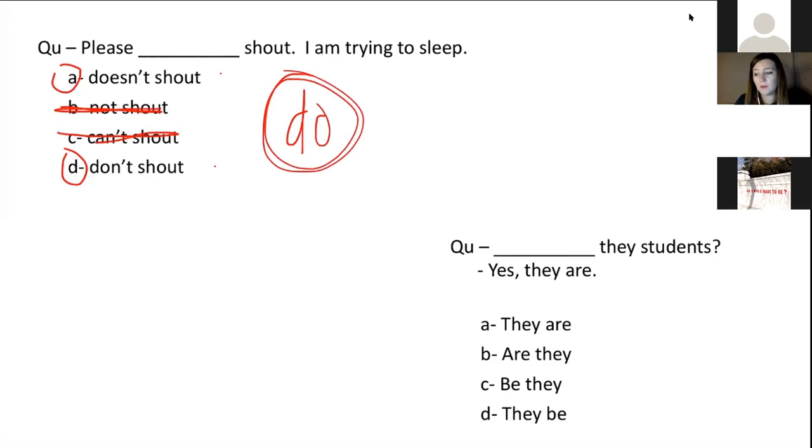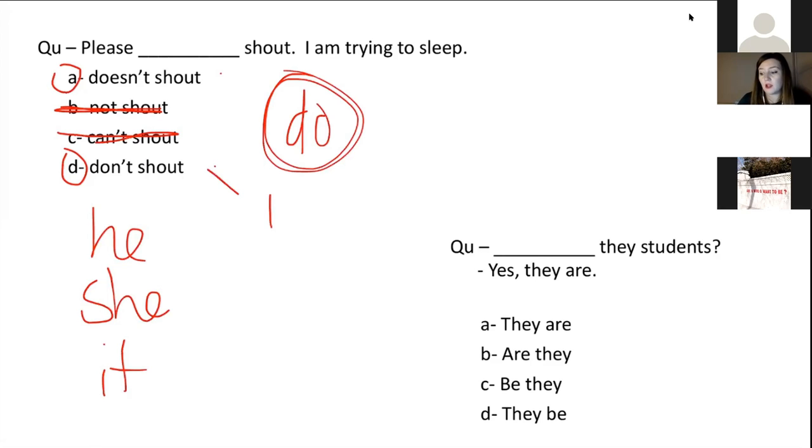Now, what do we use doesn't with? We use doesn't with he, she, and it, so third person singular. So I don't think we're going to be using it there. We've also got don't, which we use with I, you, we, they.